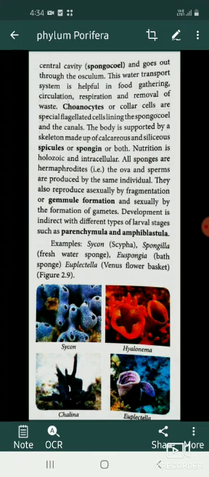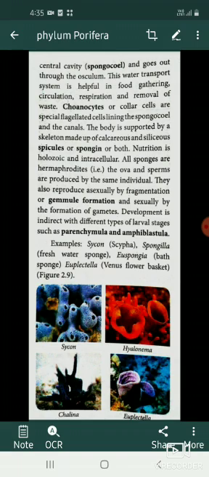All sponges are hermaphrodites, that is, the ova and sperm are produced by the same individual. The sponges present in phylum Porifera are hermaphrodite. It means that they have both male and female sexual organs or characteristics in the same individual.